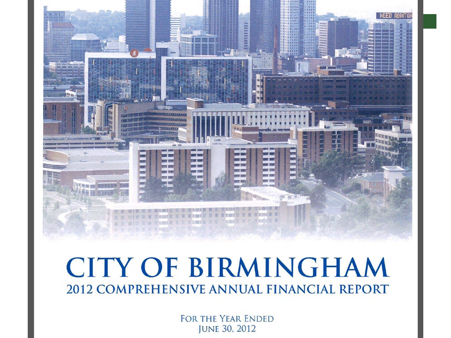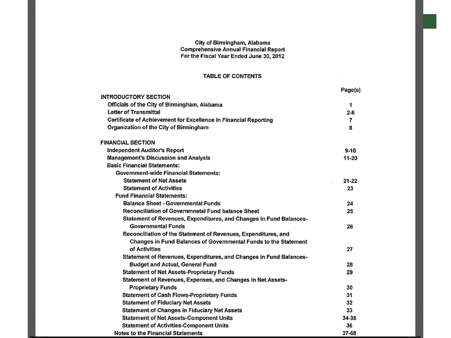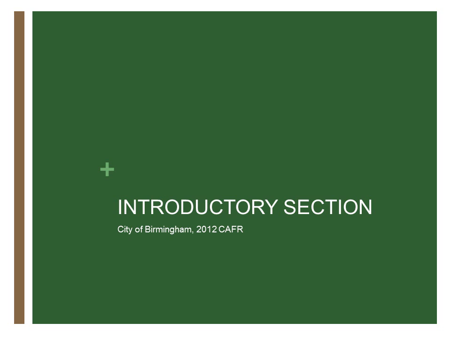All right, so this 2012 Comprehensive Annual Financial Report for the City of Birmingham is for the year ended June 30th, 2012. Here's the nice cover page showing you a little bit of UAB, most of downtown Birmingham. The report will start out with a table of contents, just kind of directing you about all the specific areas of this CAFR. And it's broken down into three main sections: an introductory section, a financial section, and a statistical section. And we'll start with the introductory section.